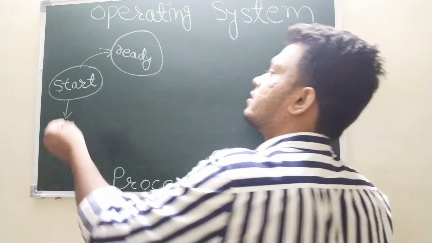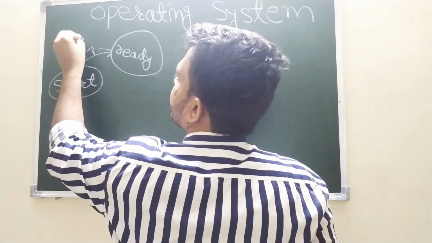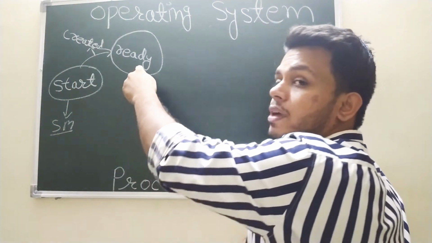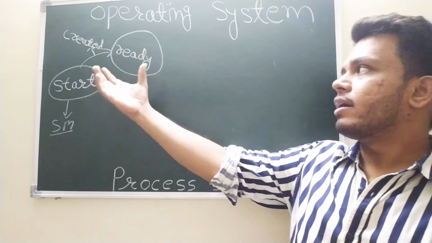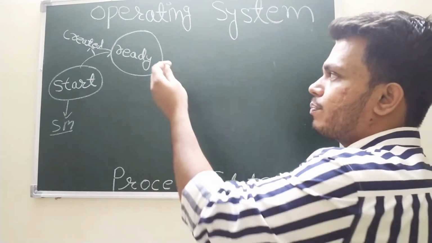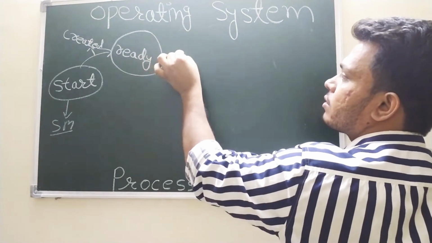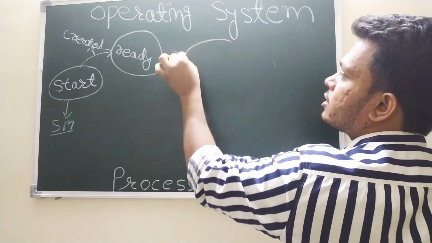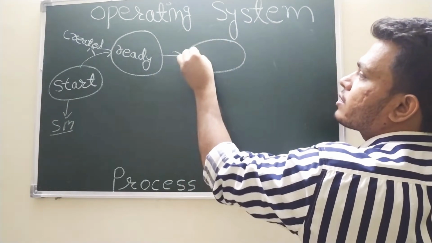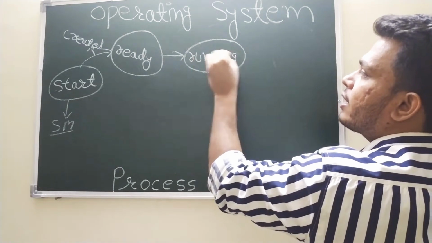So this is the point where the process is created. At this point, the process has been created and has come inside the main memory, right? Once the process is created, if everything is okay, that process is taken by the CPU and the process state changes, and now it is considered to be in the running state, right?